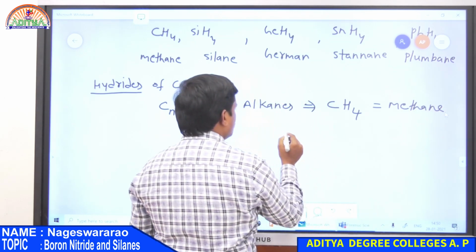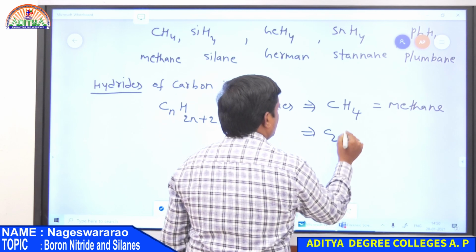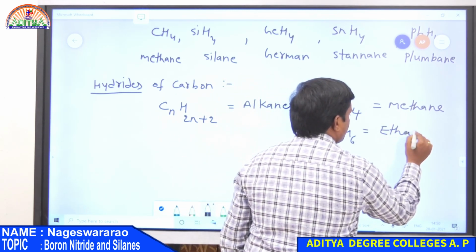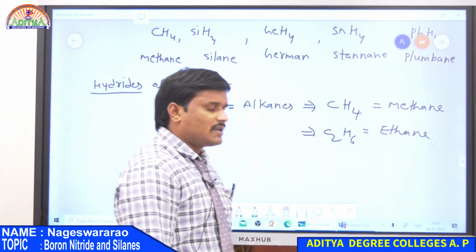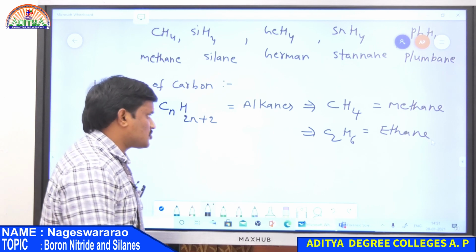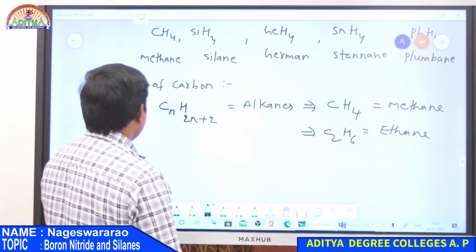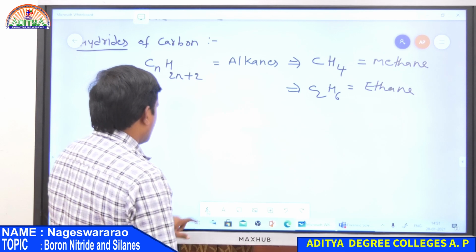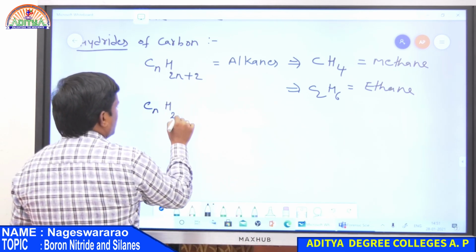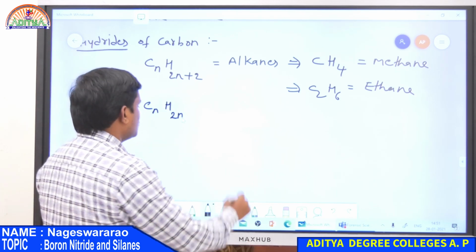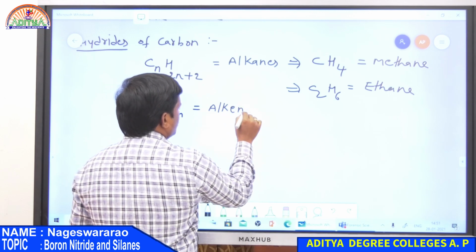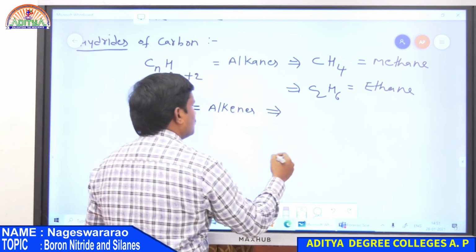If n equal to 2, it forms C2H6, that is ethane. So all these are hydrides of the chemical formula CnH2n+2. The second one: carbon also forms compounds having the general formula CnH2n. These are alkenes.